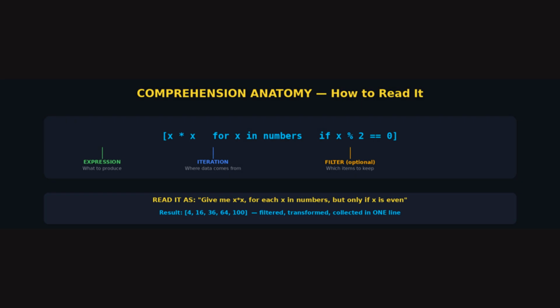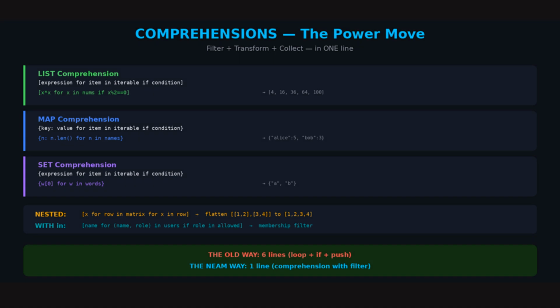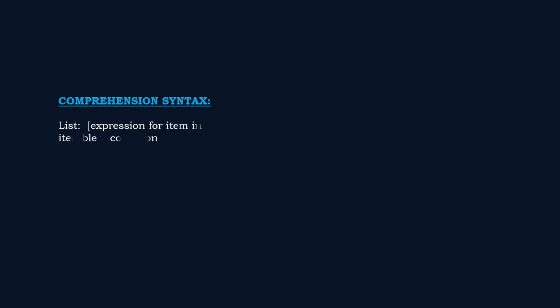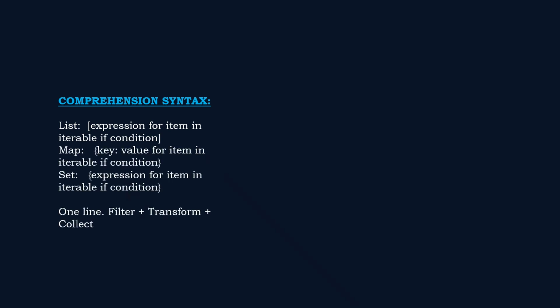Comprehensions, the most expressive control flow feature in Neam. List comprehension: square brackets, expression, for item in iterable. Done. Add an if clause to filter only even squares. Map comprehension: curly braces with key colon value. Name to its length in one line.